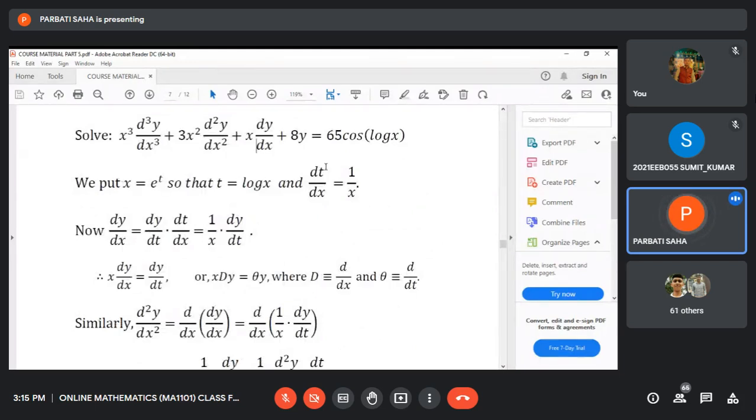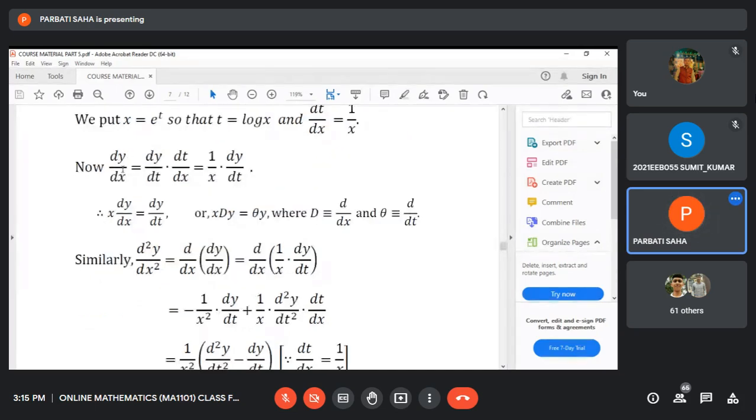So we have to compute actually y, where y is the dependent variable and depends on x. You calculate dy/dx, then calculate d2y/dx2, then d3y/dx3, and then put these values in the original differential equation. dy/dx means dy/dt times dt/dx, and dt/dx is 1 by x, so it is dy/dt times dt/dx, where dt/dx is replaced by 1 by x. Next, x dy/dx is dy/dt.